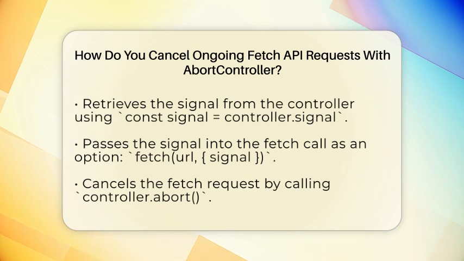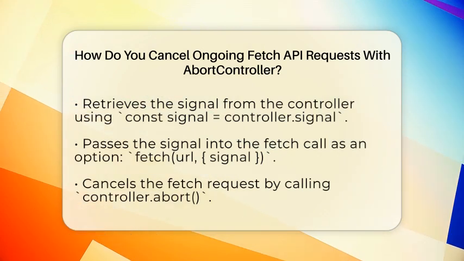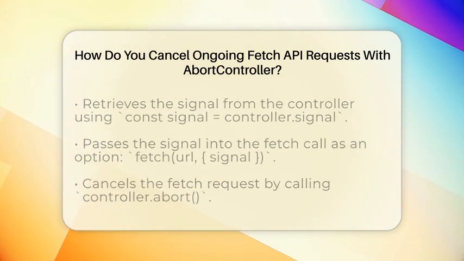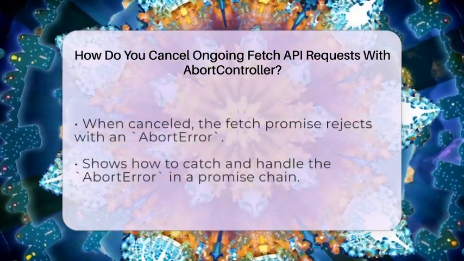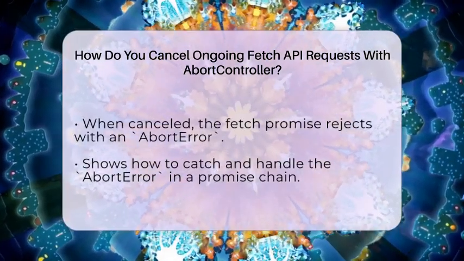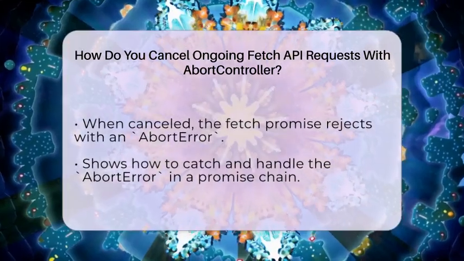When you make your fetch call, you include this signal as an option. It looks like this: fetch api.example.com/data, signal. Now, if you decide to cancel the request, just call the abort method on the controller, controller.abort(). When you do this, the fetch promise immediately rejects with an error named AbortError.